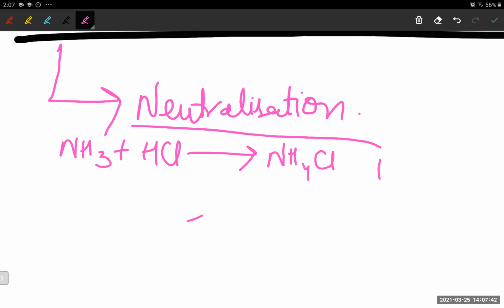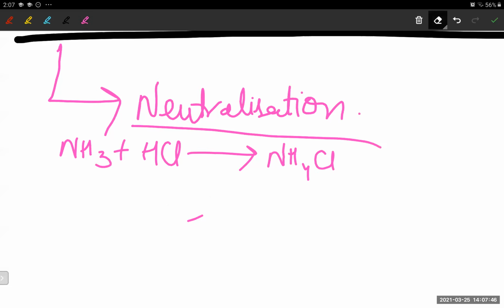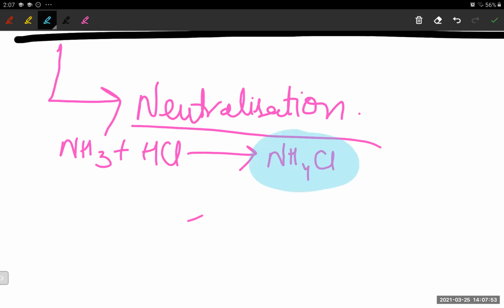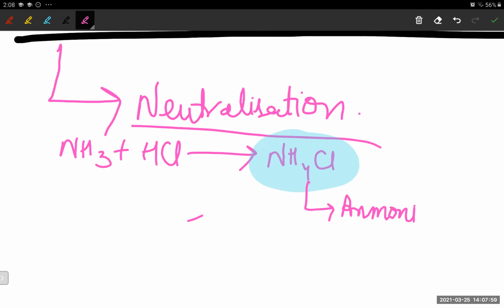NH3 is just one compound. If it is bonded with anybody else, it becomes NH4. Keep this in mind. Next, this is called ammonium chloride. Ammonium chloride. Very good. So that was all.